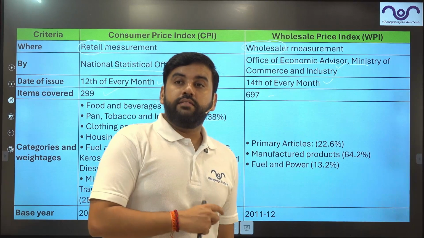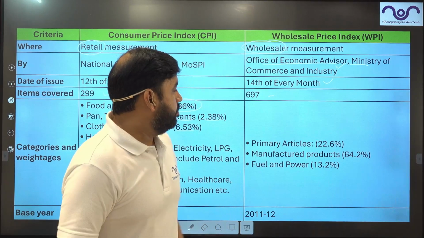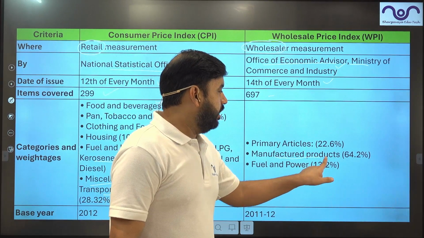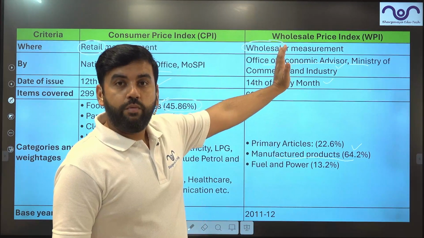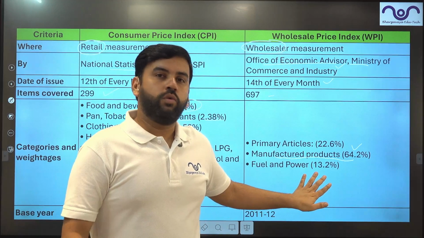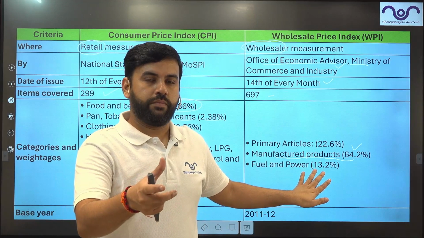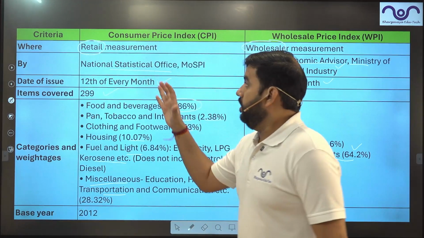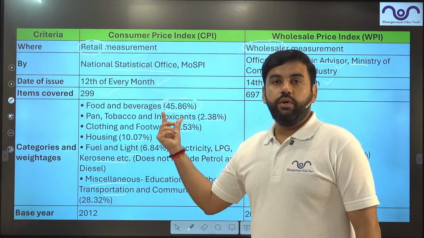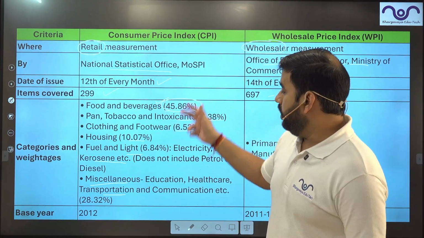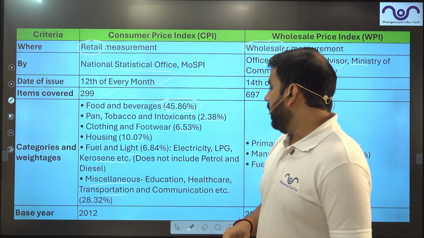The majority is given to manufactured items. Manufactured items actually contribute 64% of the weightage. WPI will change if manufacturing goes through some kind of shock. CPI will change if fuel, food and beverages, right, they actually take the priority.